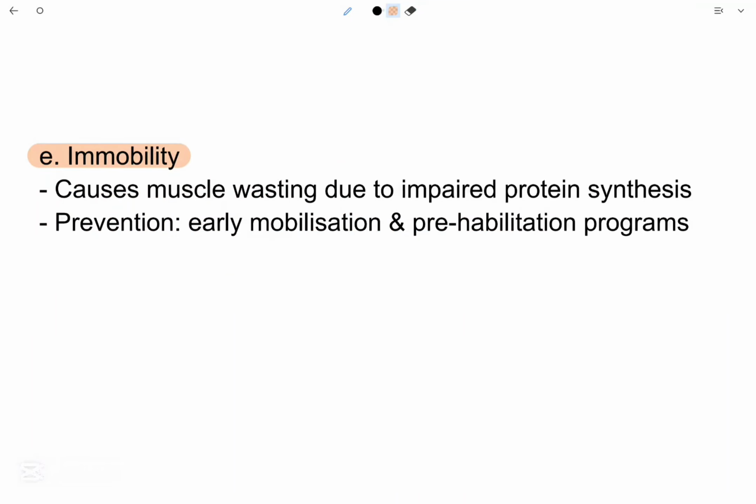Immobility. What does it do? Immobility causes muscle wasting due to impaired protein synthesis. So prevention is early mobilization and rehabilitation programs. These prevent muscle wasting.